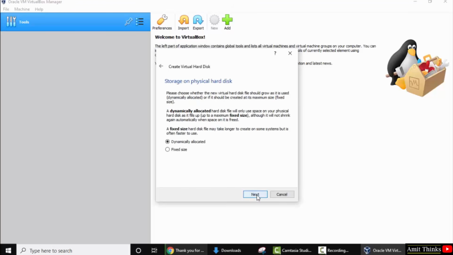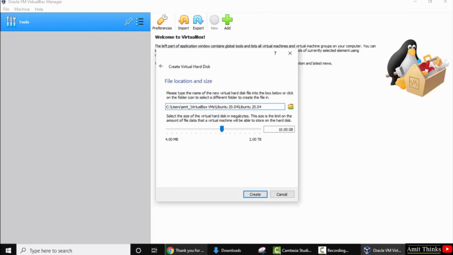Now you can see physical hard disk. Want a dynamically allocated or a fixed size? It's good to go for dynamically allocated because it will only take the space if it's needed, that is only if it is required. I'll go for dynamically allocated. Click on next. Now guys, here's the file location and size. It will by default go under user Amit VirtualBox directory. If you remember the machine folder, under that the folder will get created and the files will go inside.